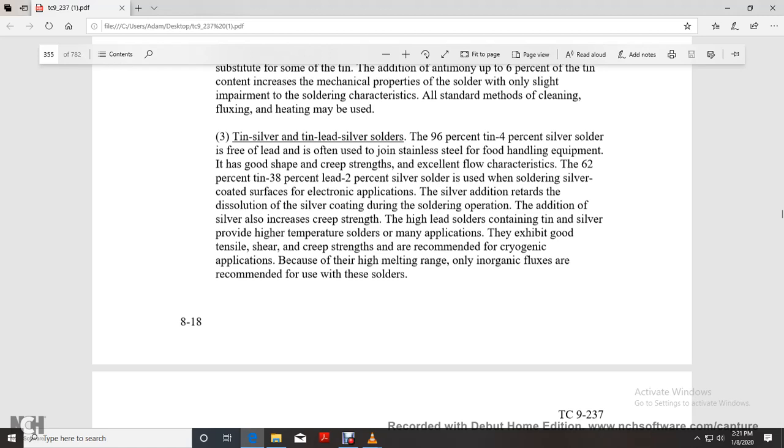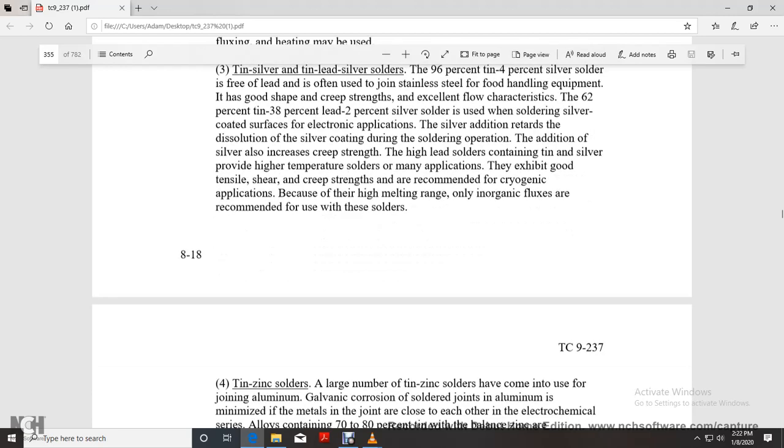In addition, the silver increases the creep strength. With the high lead solders, those containing tin and silver provide high temperature soldering. Many applications exhibit good shear and creep strength, and they are recommended for cryogenic applications because of the high melting range. Only inorganic fluxes are recommended for use with these solders.